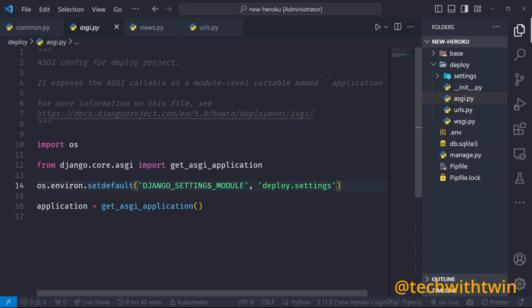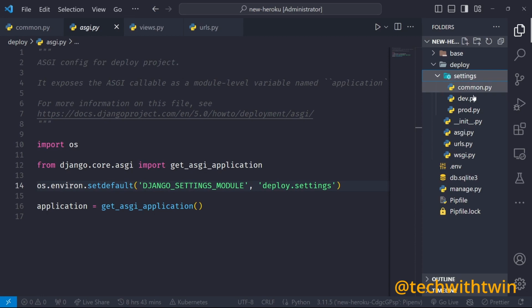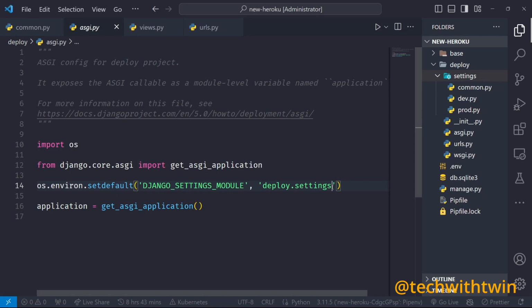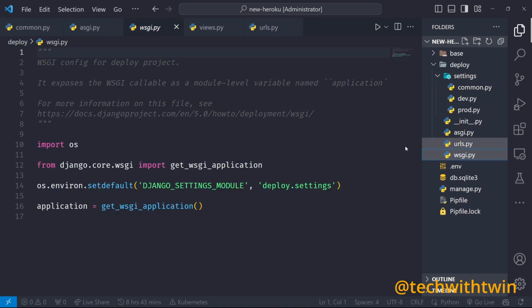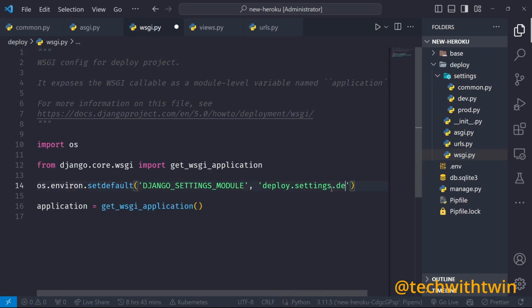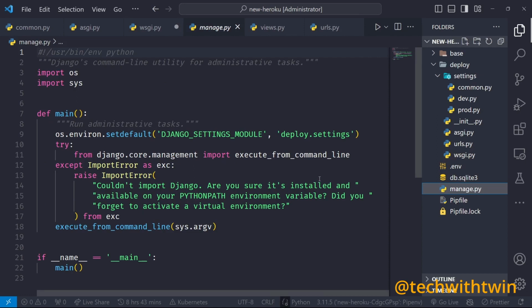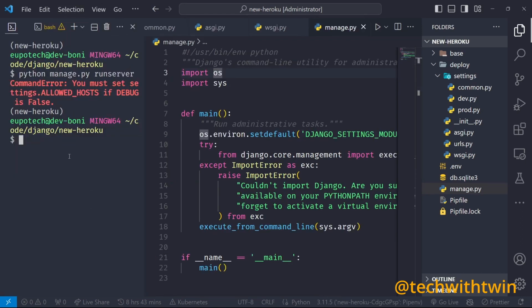We are going to add this key in the .env, and then it can read that from there, so we can specify the path. In production, we'll just say settings.prod, but in development, we want settings.dev. You can see that. Then you go to the ASGI file and do the same thing, .dev, then you go to the manage.py and look for that, so .dev. We need to save that and then try running our application again.